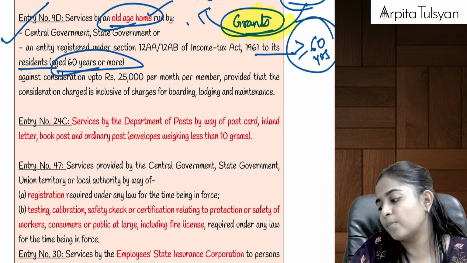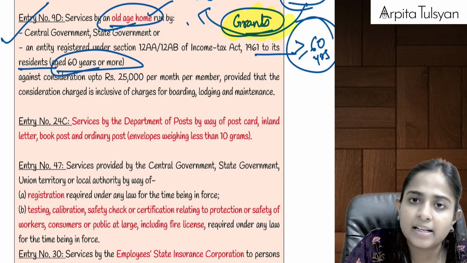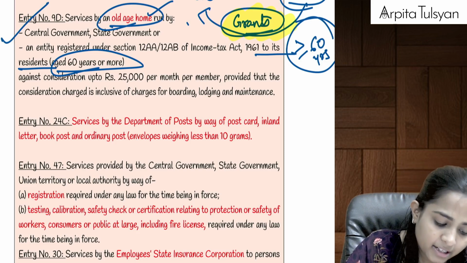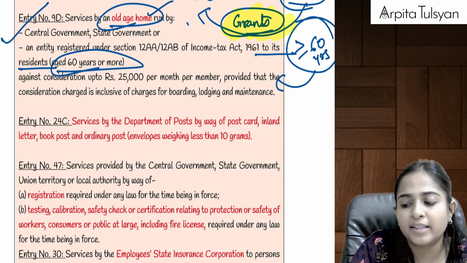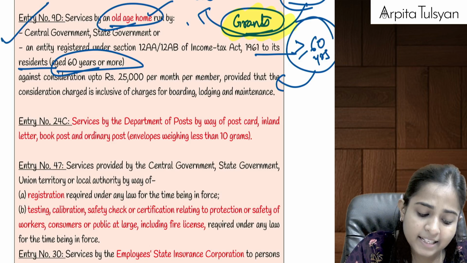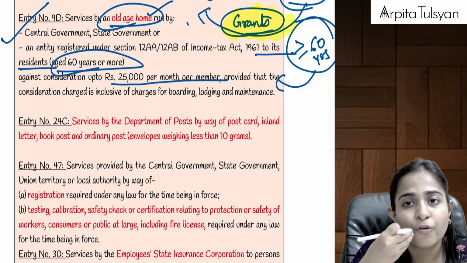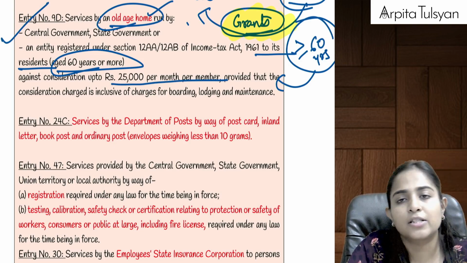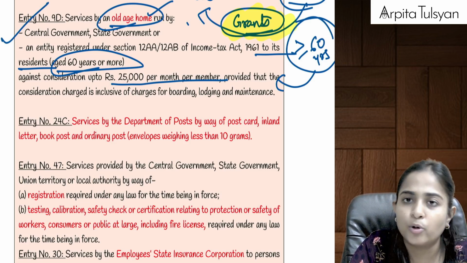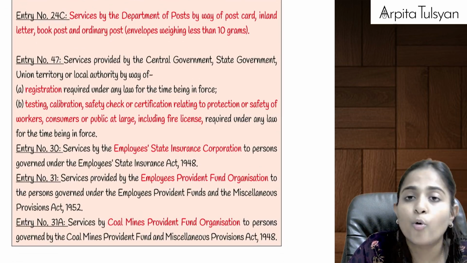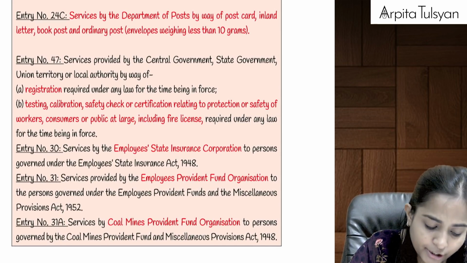If the age is more than or equal to 60 years, if this old age home services is provided by central government, state government or any charitable trust or institution, and if these people are required to, obviously for staying there they will have to pay the consideration. If the consideration does not exceed rupees 25,000 per month per member, that is for stay, food, etc. also, then this service is also going to be totally exempted from GST. Old age home services provided by government or provided by any charitable trust or institution, right?